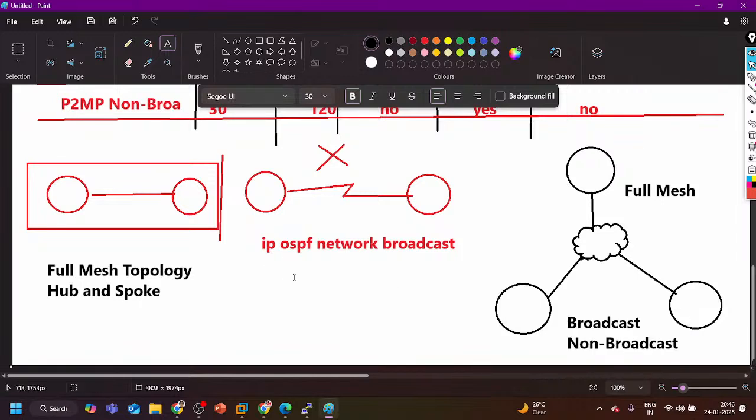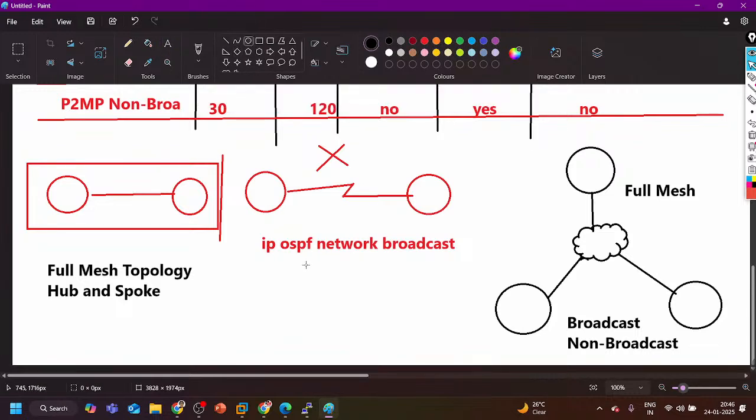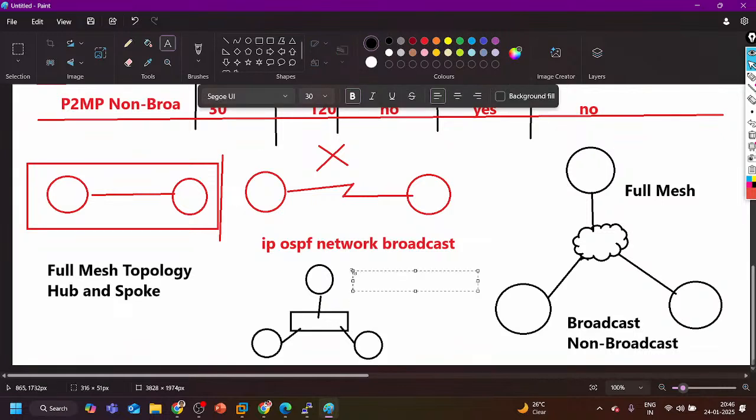But if I have hub and spoke topology, then my network type should be, or can be, point to multipoint or point to multipoint non-broadcast.